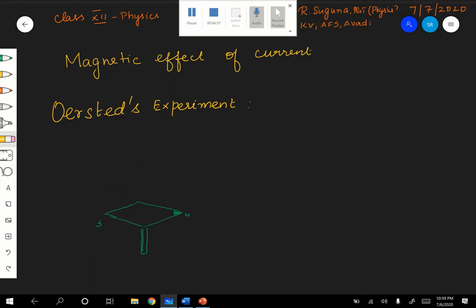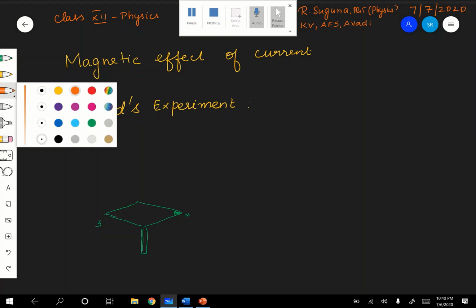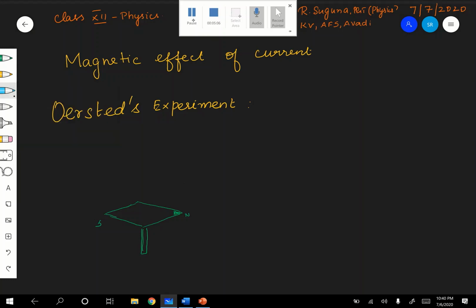Now what I am going to do is keep a conducting wire very close to this compass needle, and through this I am going to pass a current.